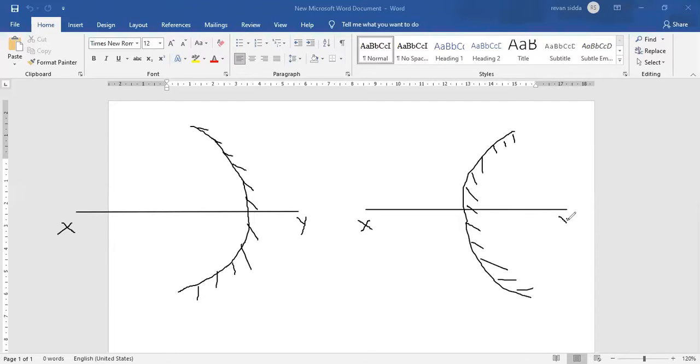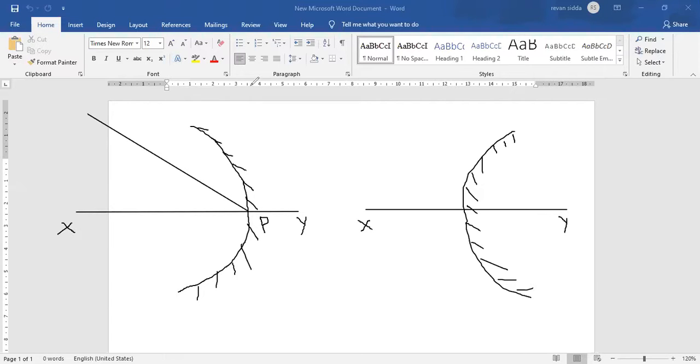Done. Now, consider a ray of light coming from infinity and touching the midpoint of a concave mirror. What is that midpoint of a concave mirror? The midpoint of a concave mirror is called the pole.